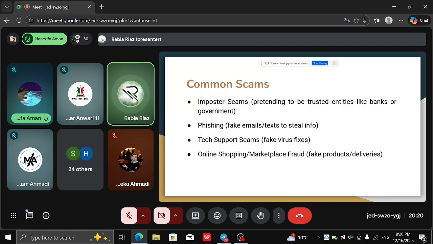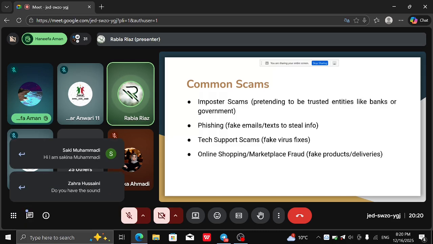Another thing that the person on the call can do is create a sense of urgency. Like, if you don't do it now, the account will not be accessible again, and your money will be wasted. Anything like that. This is just an example.